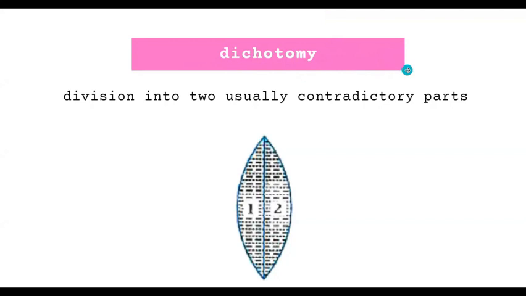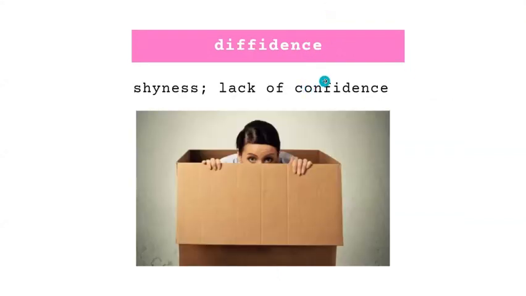Moving to the next word. Next is diffidence, which means shyness or lack of confidence. So अगर आप इसको ध्यान से देखो तो ये confidence का opposite लग रहा है. Con and diff, बाकी fidence is same. So you can remember diffidence as antonym of confidence. So it become very easy to remember.